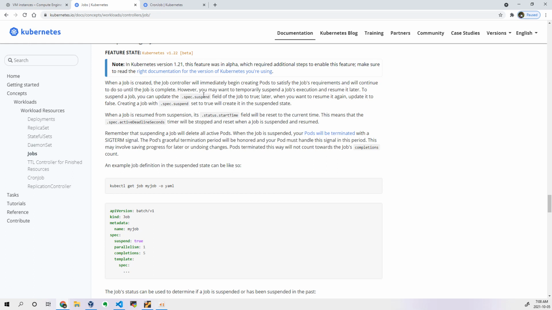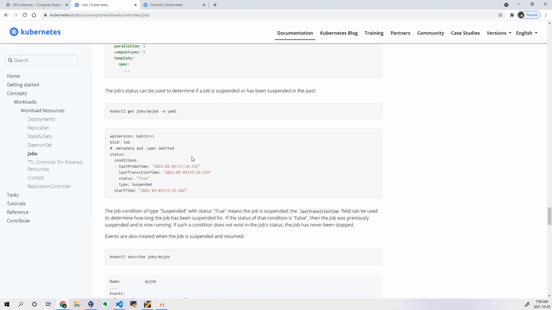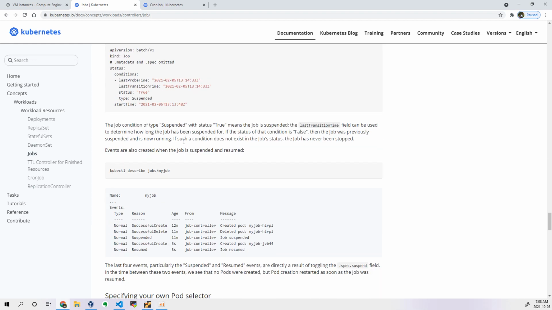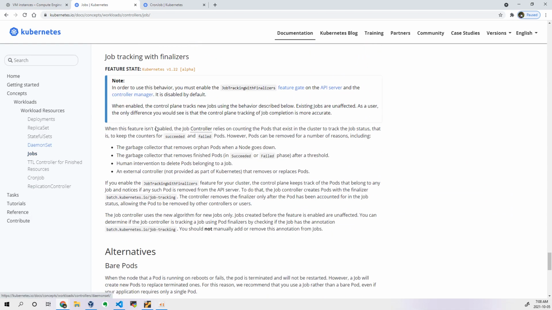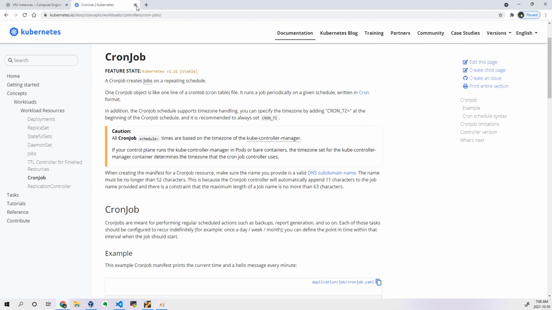So I want to suspend it and make this particular job start at a certain time, maybe after 10 seconds, or right now I want to suspend it. It should not run immediately. If you don't want this job to run immediately, then we have to add a parameter called suspend is equal to true. That's a parameter which I just want to explain about jobs. So jobs and cron jobs are done.